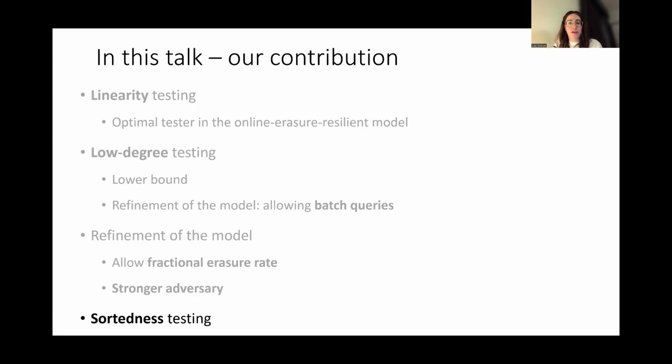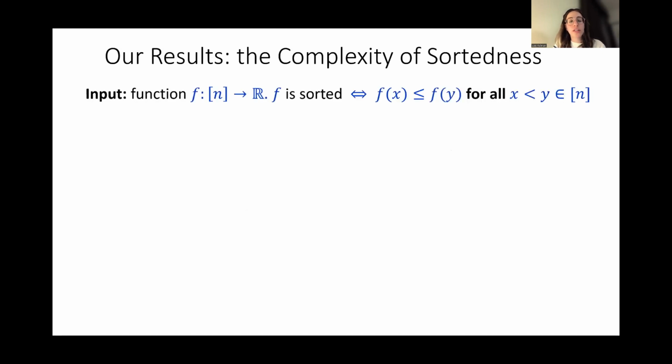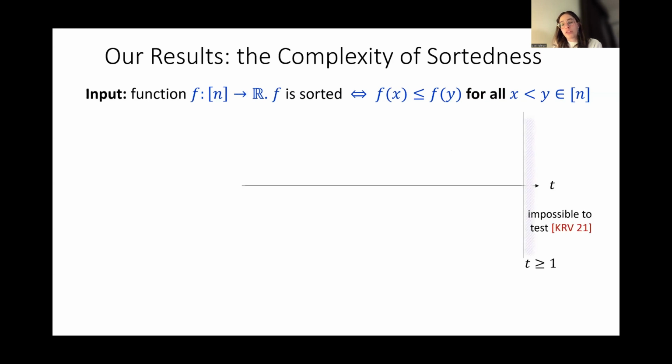Next, we'll talk about sortedness testing for all of these various models. So what is sortedness? We have a sequence of n real numbers, and f is sorted if f of x is at most f of y for all x smaller than y. We investigate it for different values of t. If we start with t equals 1, we have the impossibility result by Kelman, Raskhodnikova, and Varma, who showed it's impossible to test.